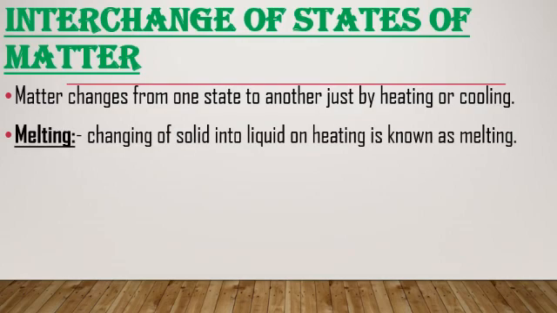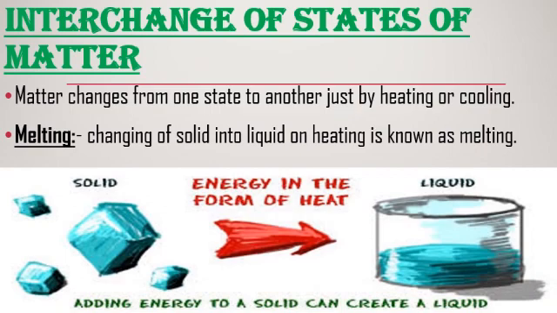First, we will see melting. Changing of solid into liquid on heating is known as melting. First process is melting. When we heat a solid, it turns into liquid. For example, you can see the ice. When it will be heated, it will become liquid into water.